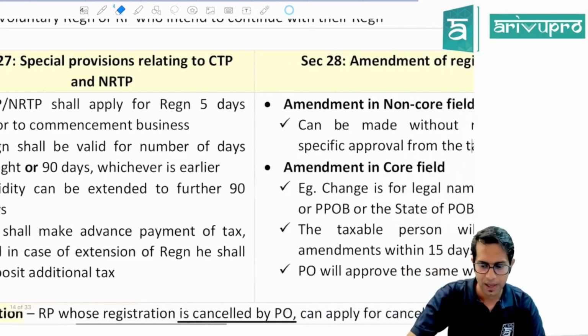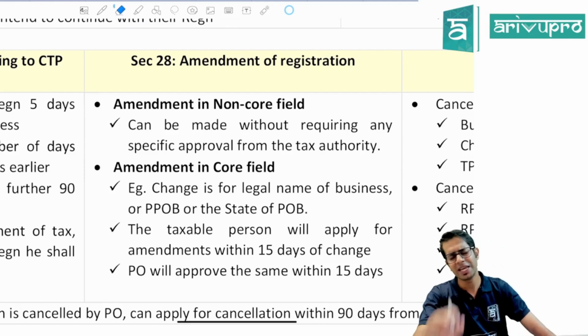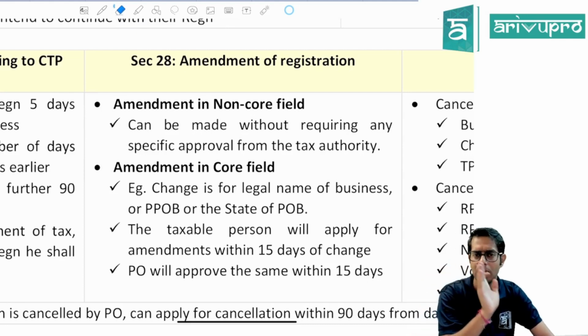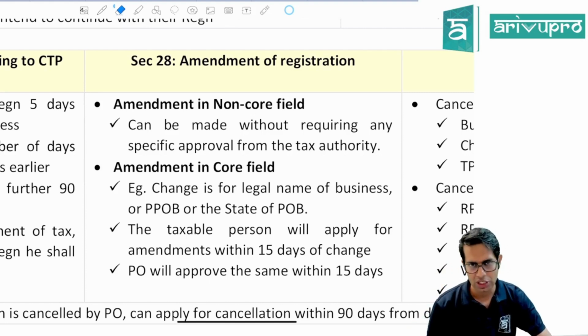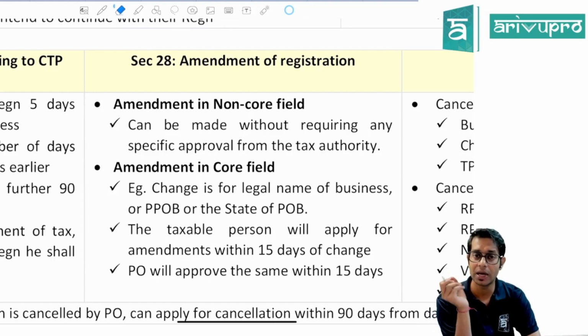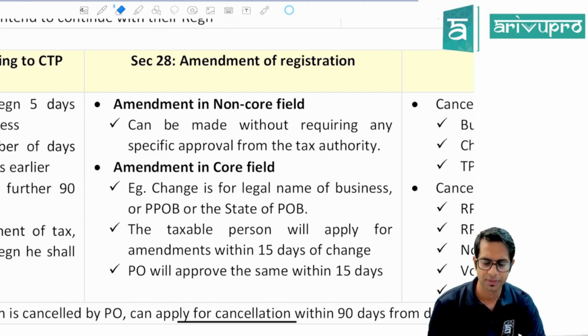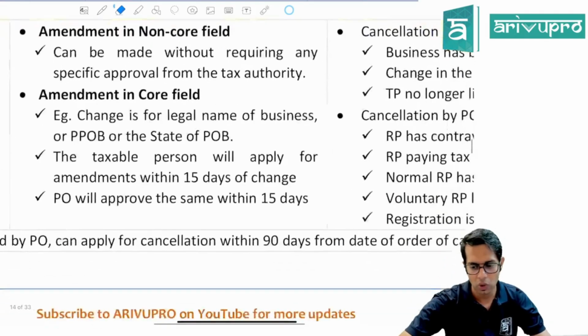Section 28 talks about amendment in registration. If there is any change in the information which is already given by you at the time of registration, then you will have to intimate that change by making an amendment in your registration. This amendment can be in core fields or non-core fields. An amendment in non-core fields does not require any specific approval from the tax authority or the proper officer, but if the amendment is in core fields, for example, you are changing the legal name of the business, principal place of business, or state where you are doing the business, etc., in such cases this amendment is required to be approved by the proper officer for the amendment to take place.